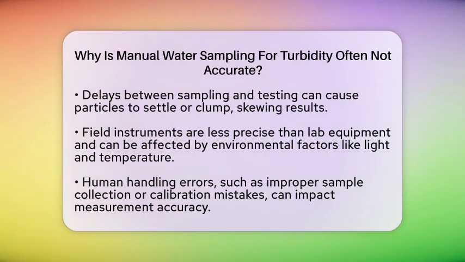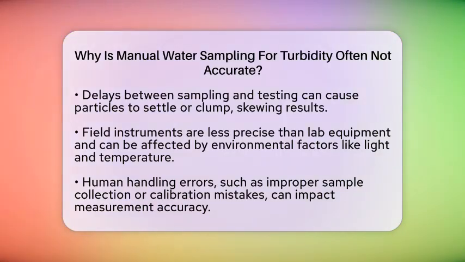Human error plays a role too. How the operator collects, handles, and measures the sample can vary from person to person. Small mistakes, like improper filling of the sample container or incorrect calibration of the instrument, can lead to inconsistent results.